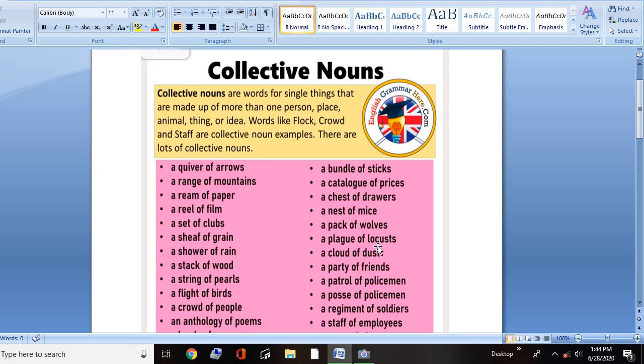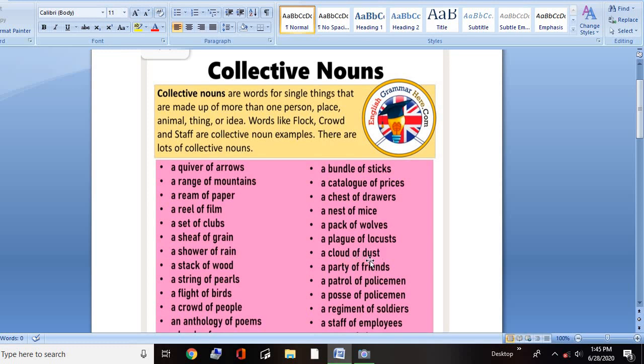which eats the grain, which had come from Pakistan and entered through Rajasthan and went to different other states and started eating all the grains and whatever was grown by the farmers. So plague of locusts. Millions and millions of locust insects came from Pakistan. They entered many places and started destroying all the agricultural lands. They eat all that. So for a lot of locusts, you have to say a plague of locusts.